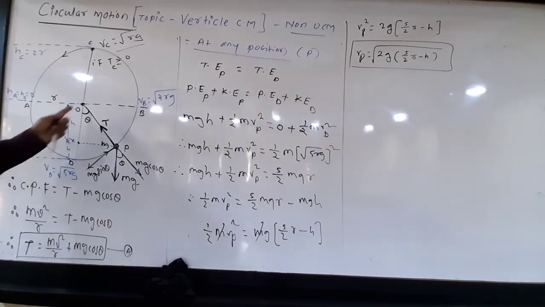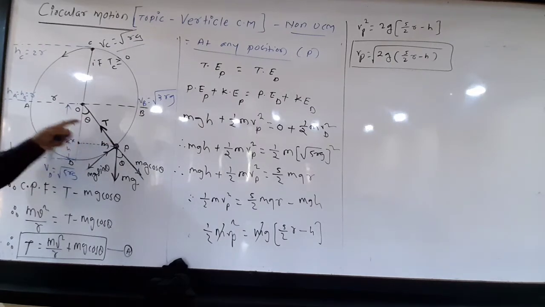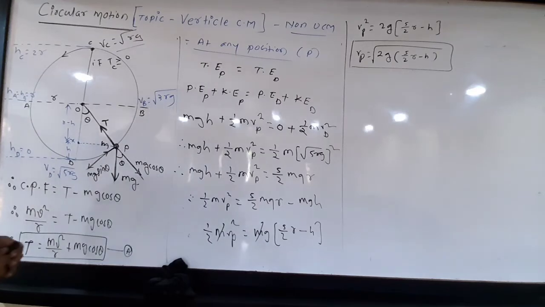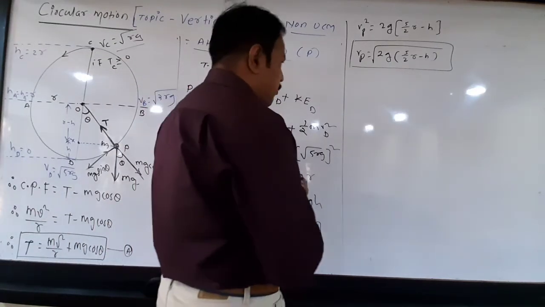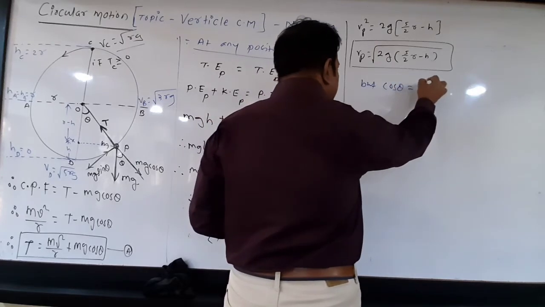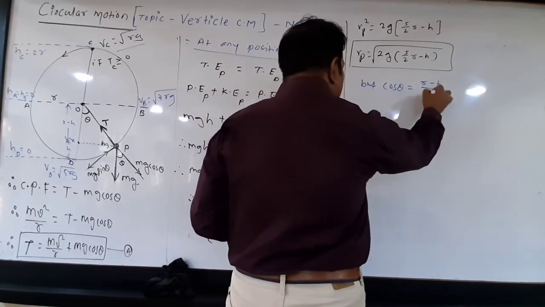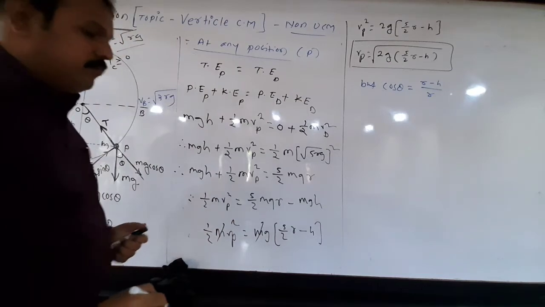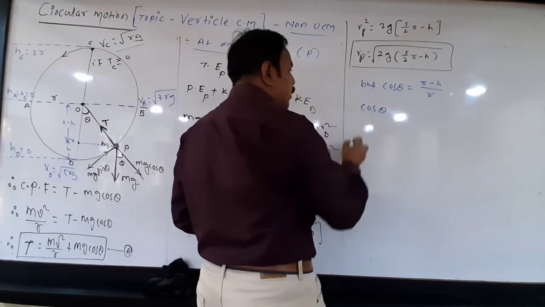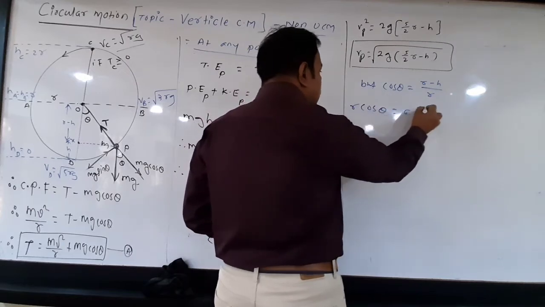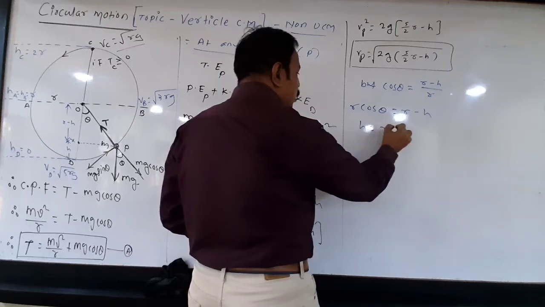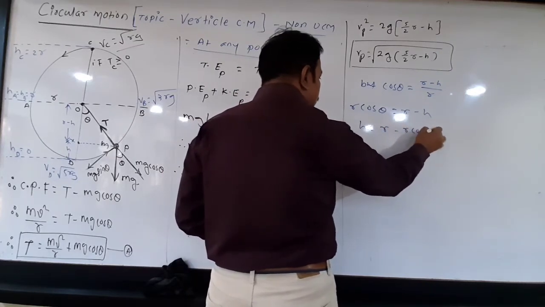Here in this triangle, what is cos of theta? Here it is adjacent side upon hypotenuse. Means here, cos of theta equal to adjacent side means R minus h upon hypotenuse means R. Therefore, cos of theta, or R cos theta is equal to R minus h. Or what is h? So h equal to R minus R cos theta.